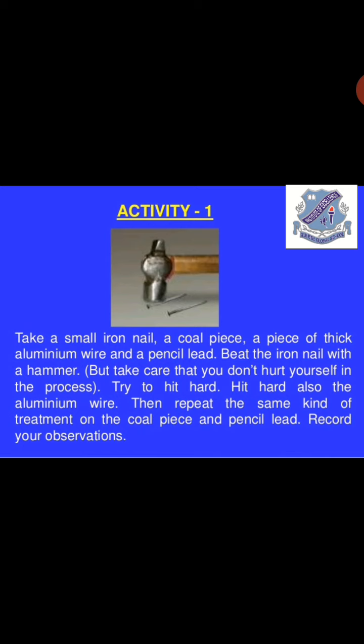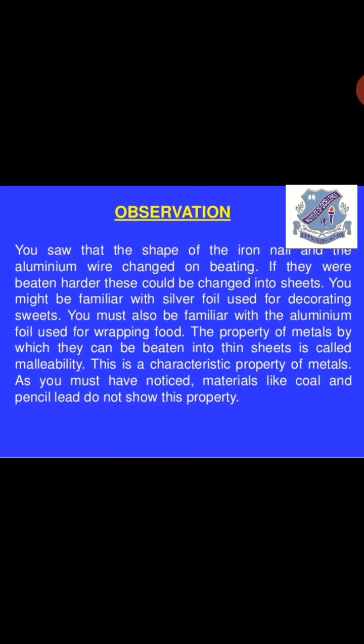If you have conducted this activity, there would be the following observations. You will see that the shape of the iron nail and the aluminium wire changed on beating. If we continuously beat an iron nail hard, the shape of the nail will change, because the circular portion at the top of the nail will almost get changed into a small strip, right? Similarly, the aluminium wire that you have hit hard will also change its shape and become a simple sheet. So if they were beaten harder, these could be changed into sheets.